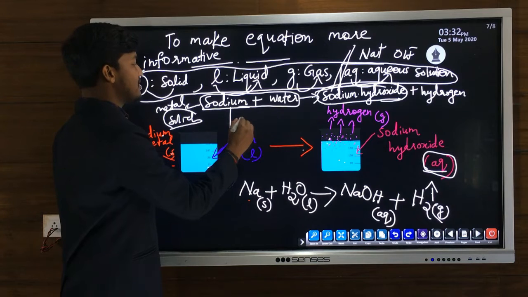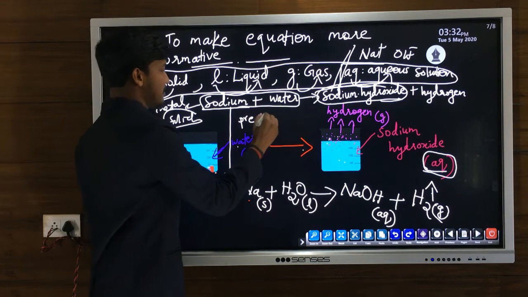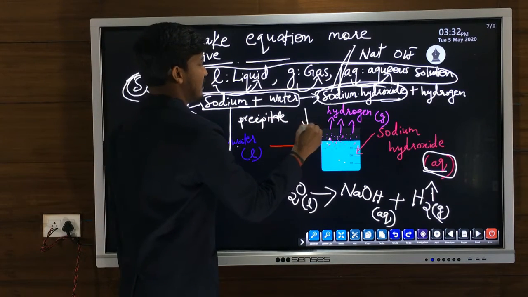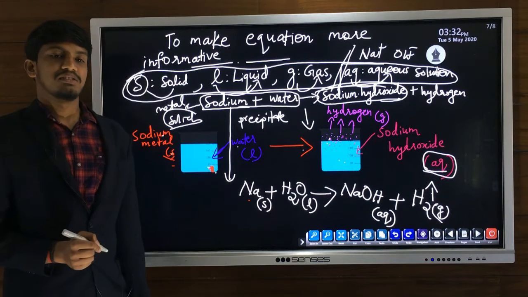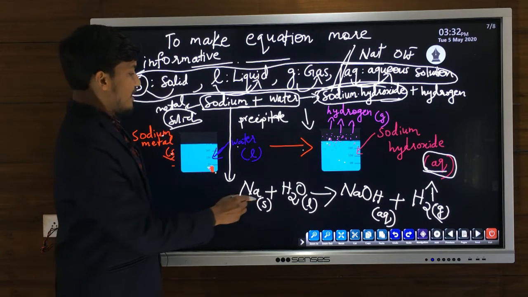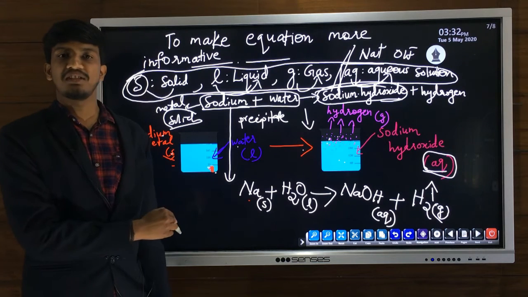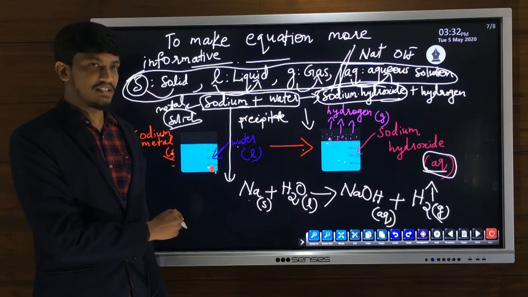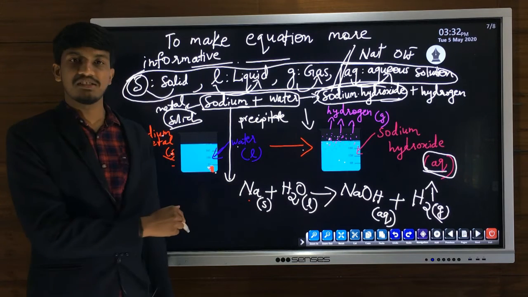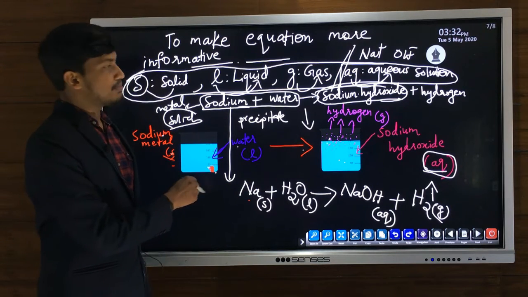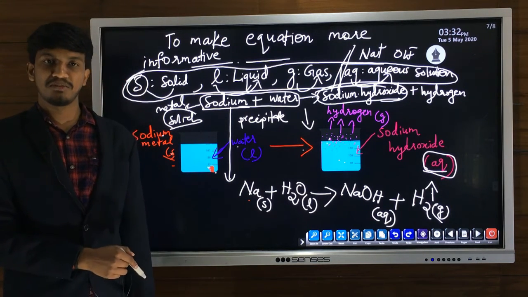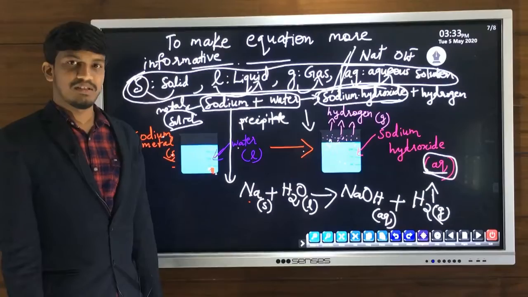And if there is a precipitate, how will you represent it? Using a downward arrow. So these are the abbreviations or notations used for representing the physical state of reactants and products. By writing these notations, we can make the chemical equation more informative.